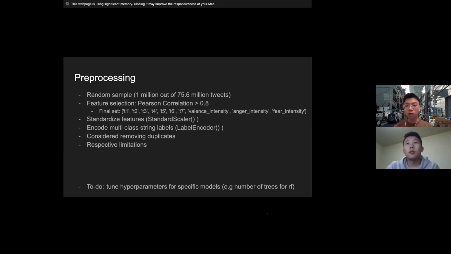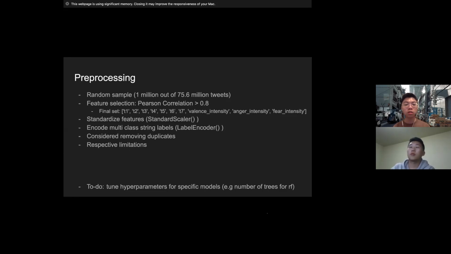Interestingly, this ended up dropping the sadness and joy intensities. We inferred that if the negative intensities are very low, then it is likely that the neutral and positive intensities would be high. Then we standardized the features using StandardScaler and pipelined that data into our models. Since our labels were strings, we used LabelEncoder to encode them into respective integer values, similar to our homework's binary labels.